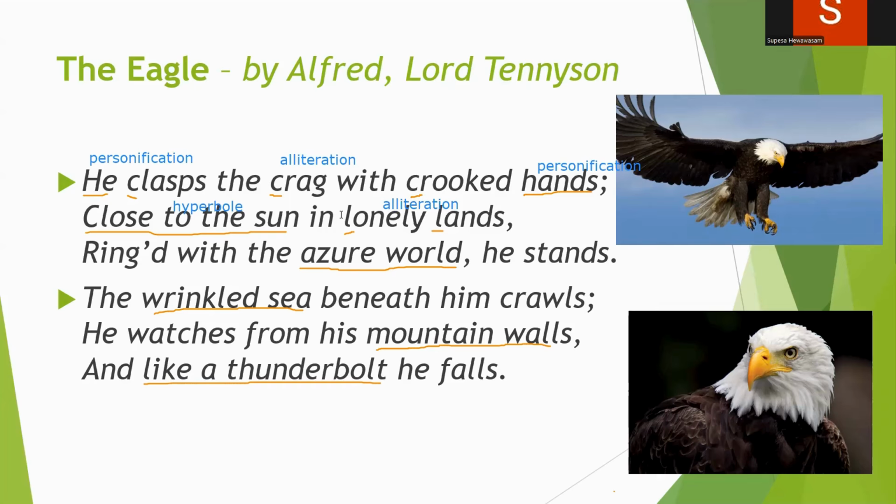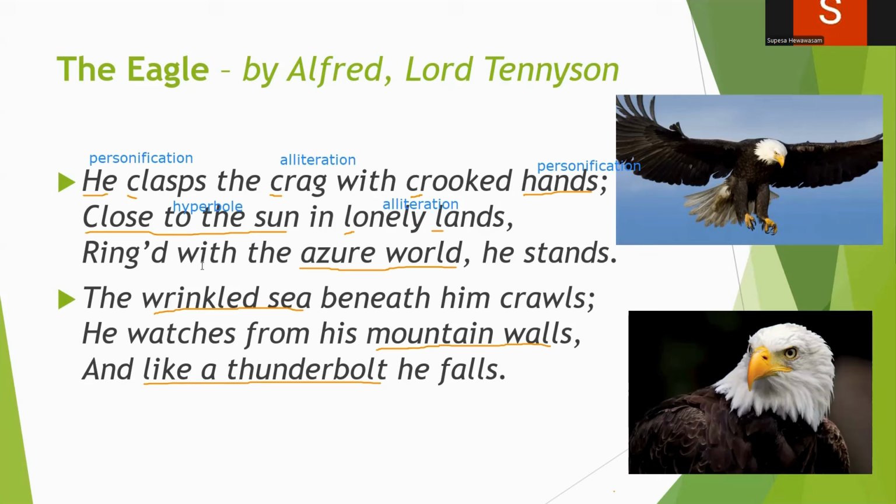or somewhere really high. And when the place that the eagle lives in is high up, close to the sun, that means close to the sky, it is very lonely, right? That means this eagle is loving the solitude. We don't see eagles with other eagles, right? We see them alone most of the time. In the animal kingdom, the eagle is an animal who loves solitude. He wants to be alone. So that is why he chooses lonely lands to live in.